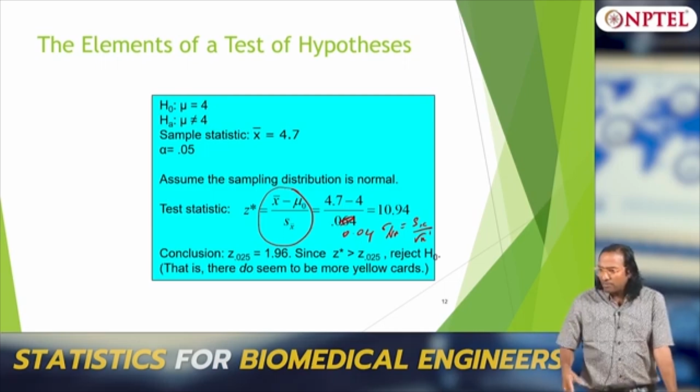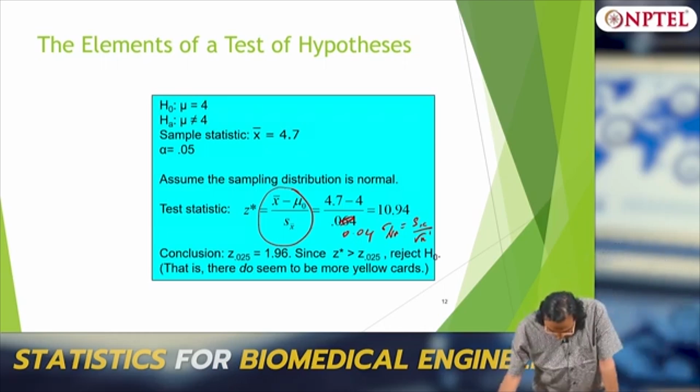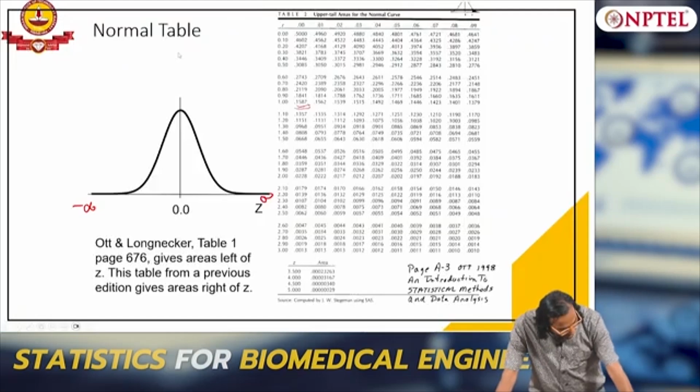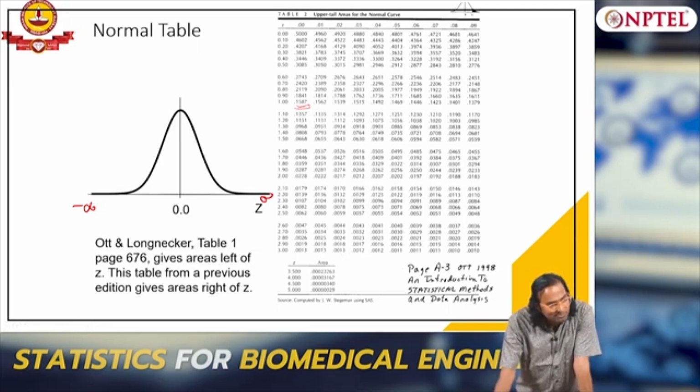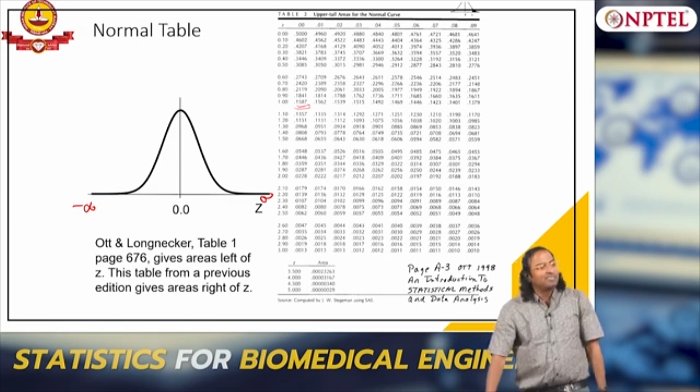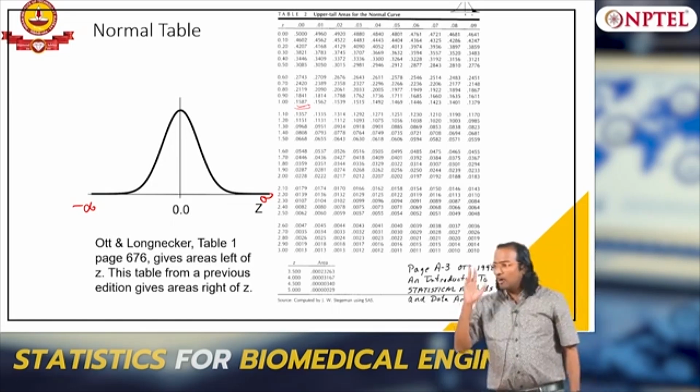Do you have the normal table? No, none of you. Then I have to do it in parallel. So this is the standard normal, right? So 1.96, and 10 is not even there. So what are we telling? We are rejecting with almost 99.9999% confidence.